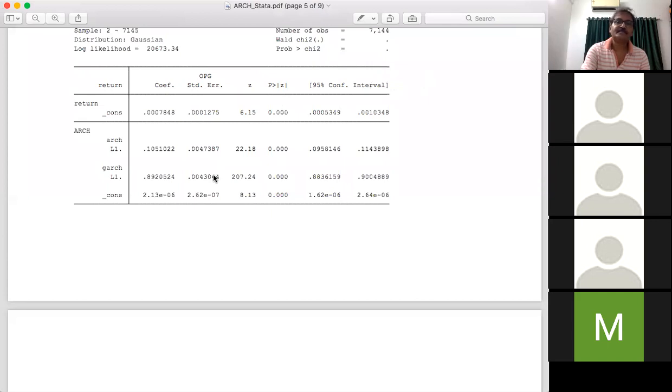suggests the presence of ARCH and GARCH is significant in the return function.